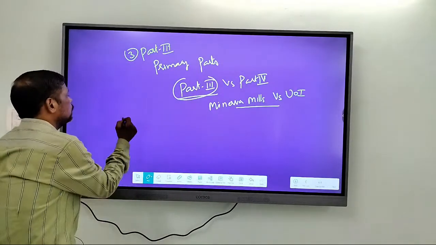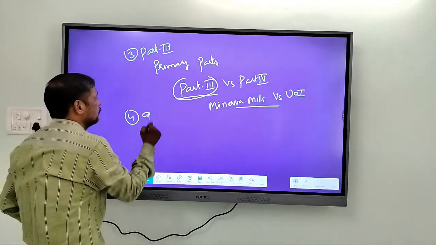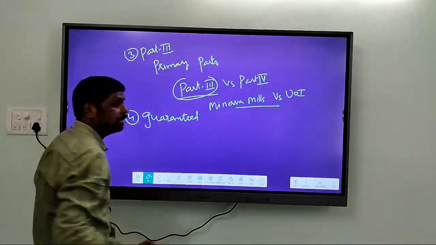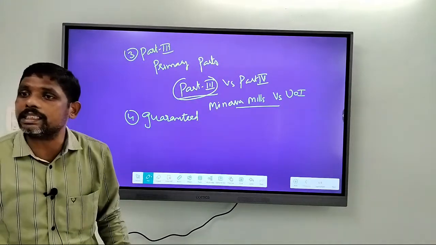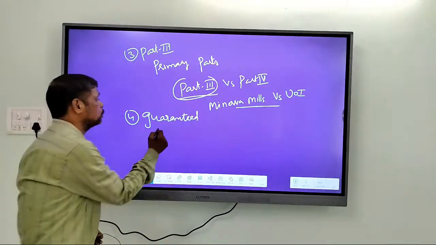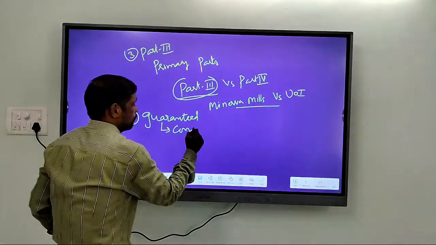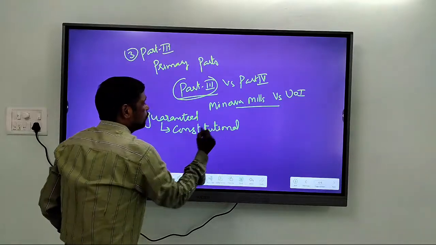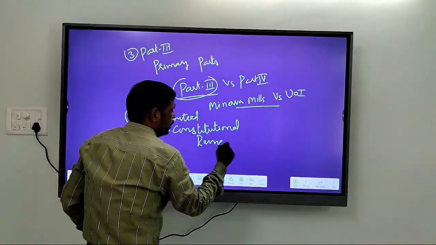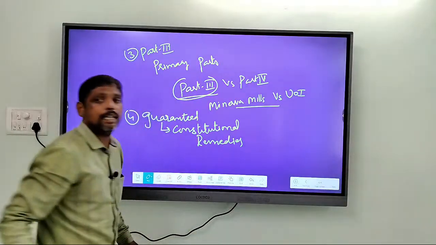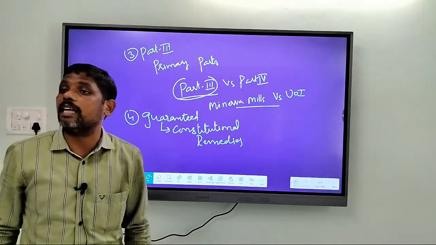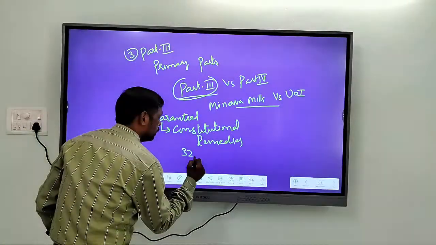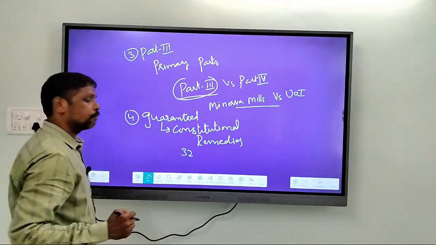Alright. So these fundamental rights are guaranteed. And this guarantee is in the form of constitutional remedies. Remember, these remedies are mentioned in Article 32 of the Constitution.